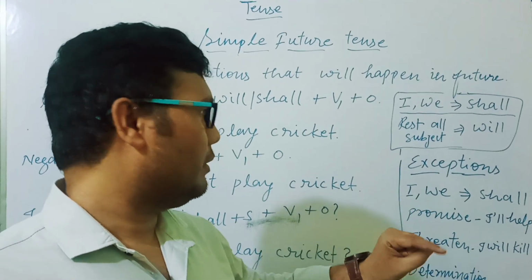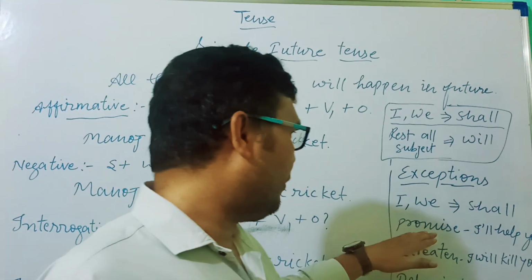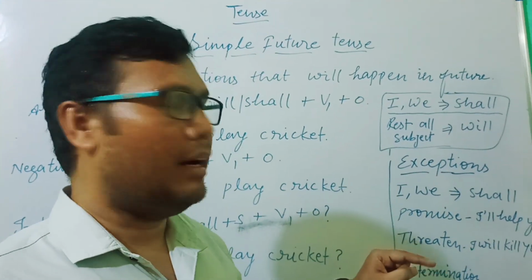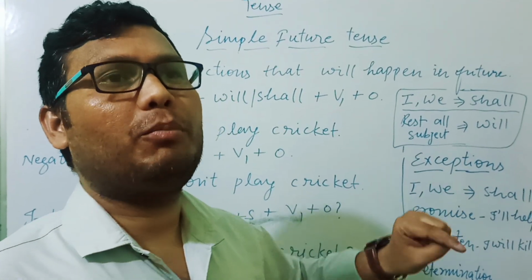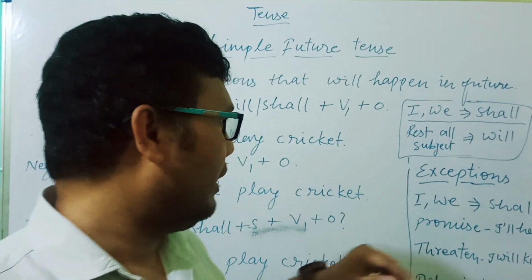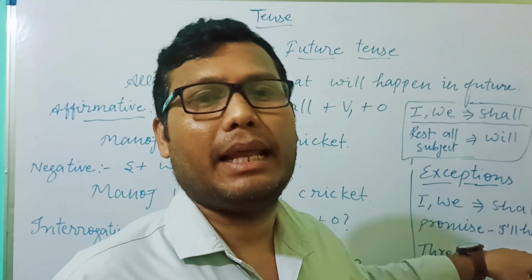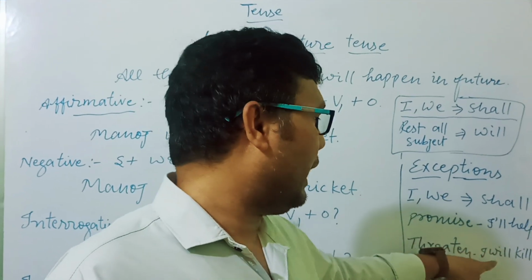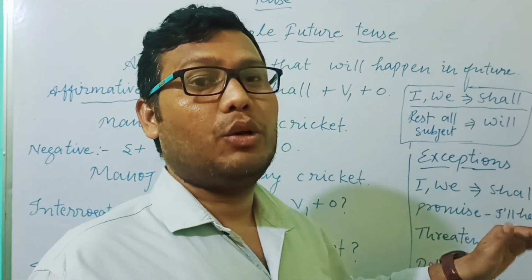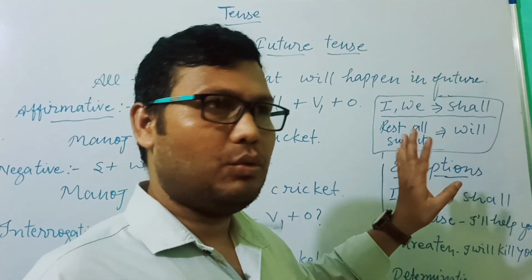When we are writing sentences, if the sentence shows promise, threat, or determination, in this regard the helping verbs would be opposite. Like in place of will and shall, we will use will. Let's have a look at these examples. Promise: I will help you, not I shall help you. Threat: I will kill you, not I shall kill you. Determination: I will go there, not I shall go there. These are the exceptions, and these are the conditions that you need to learn.